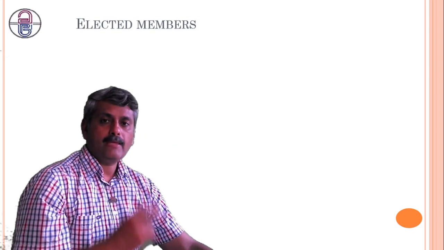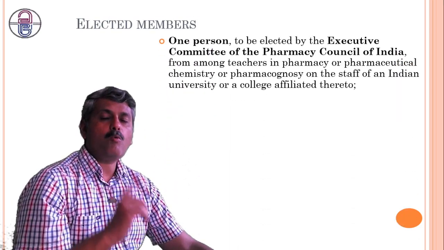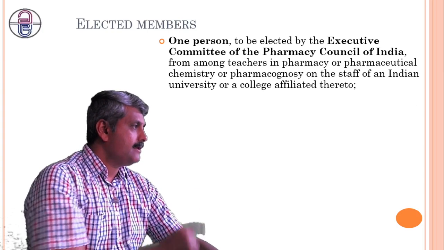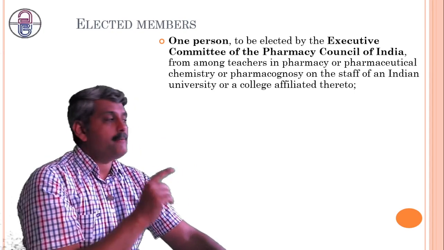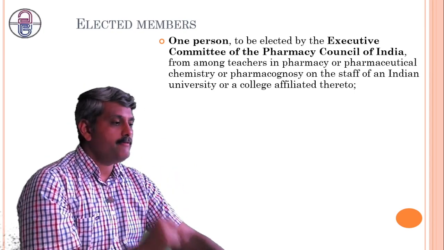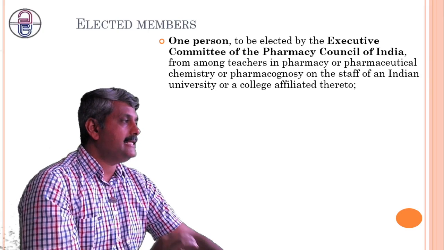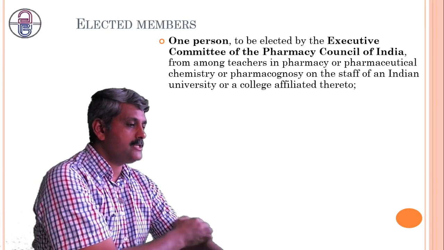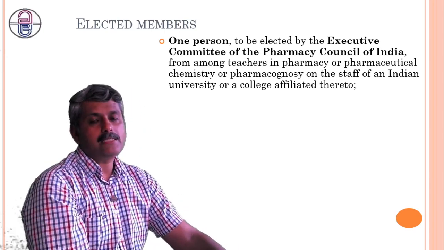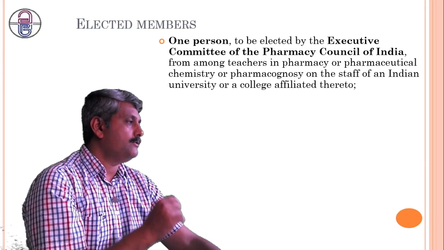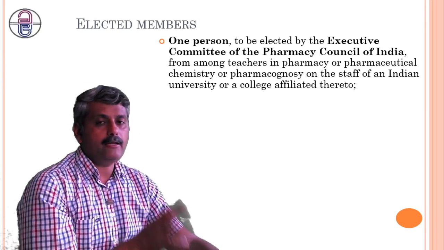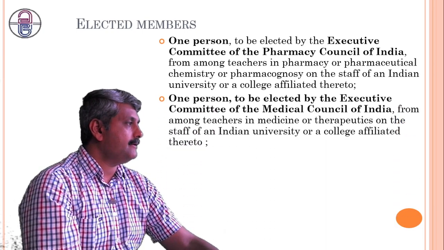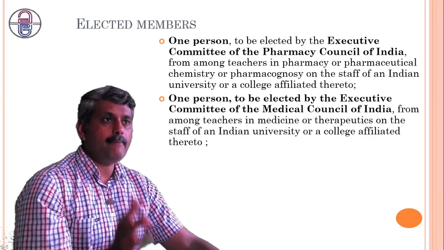The next one is elected member. In elected member, one member is elected by the Executive Committee of Pharmacy Council of India from among the teachers in pharmaceutical chemistry or pharmacognosy, who should be staff of or affiliated to an Indian university or any college. Next one is one person elected by the Executive Committee of Medical Council of India.